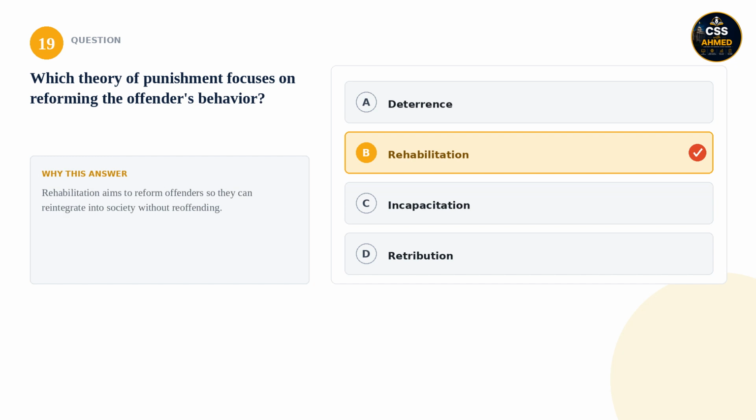19. Which theory of punishment focuses on reforming the offender's behavior? Is it deterrence, rehabilitation, incapacitation, or retribution?